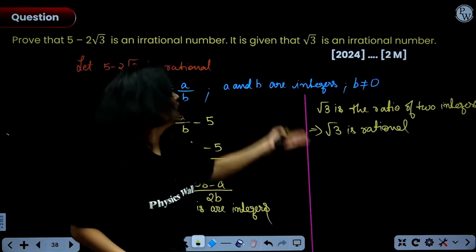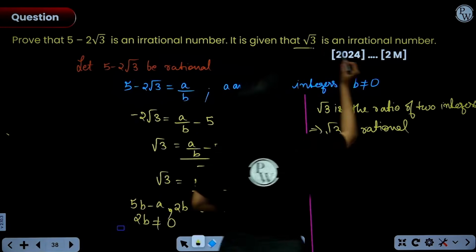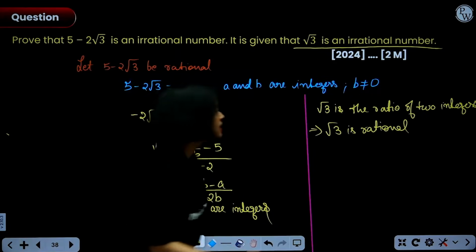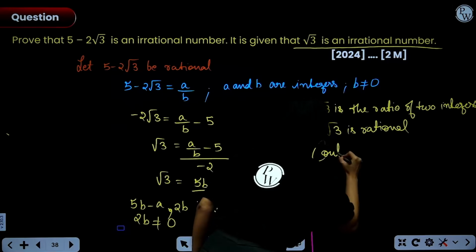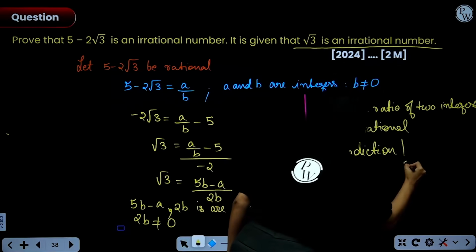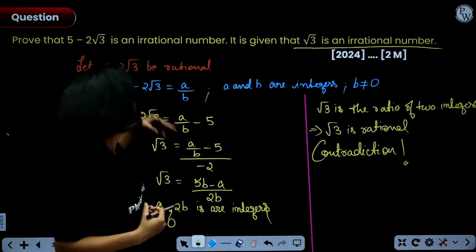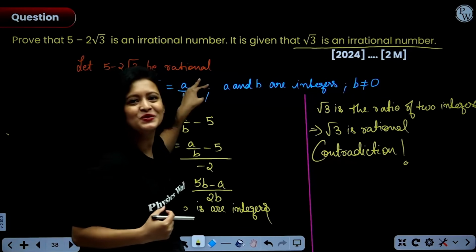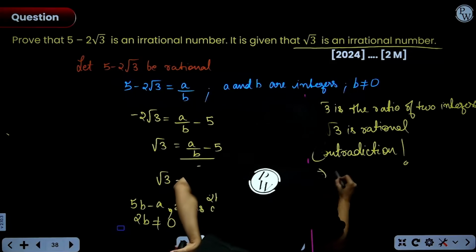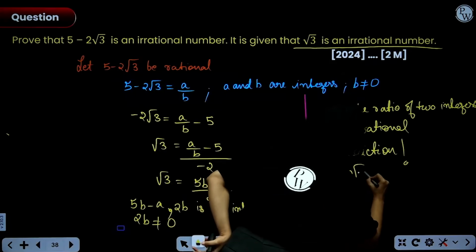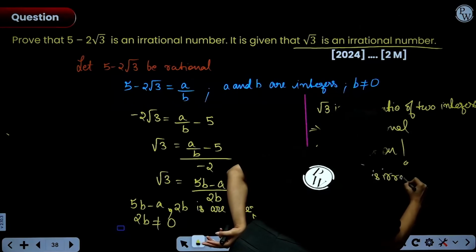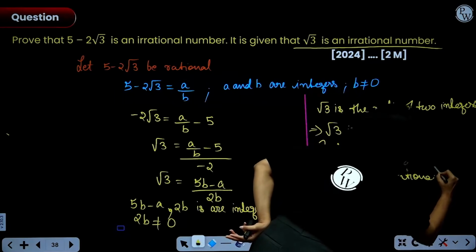Root 3 is rational. But it has already been given to us that root 3 is an irrational number. That means a contradiction. So, this can't be true. There is something that we assumed wrong. What was our assumption? That 5 minus 2 root 3 is rational. So, from here we can say 5 minus 2 root 3 is irrational.